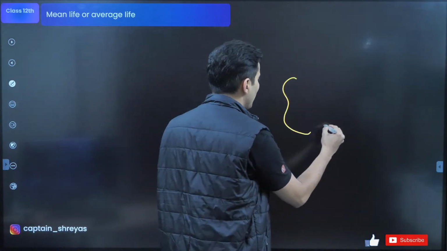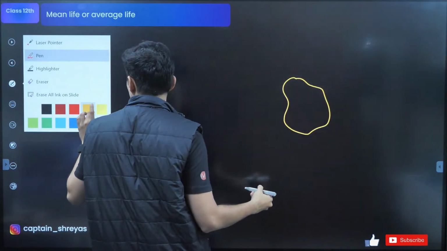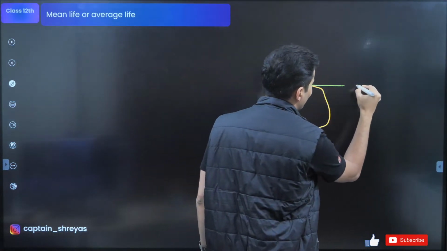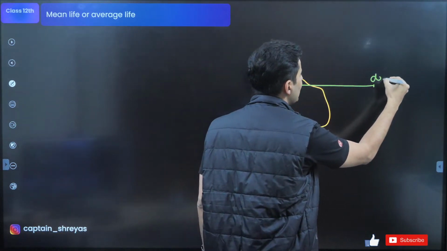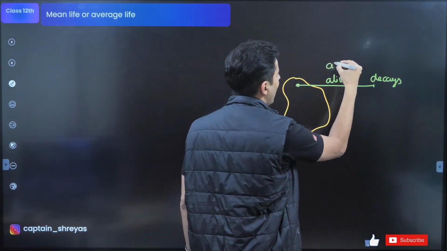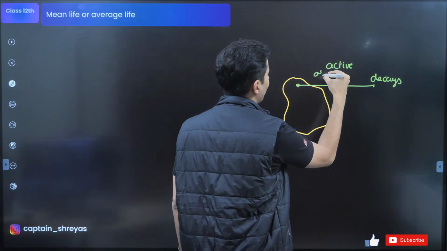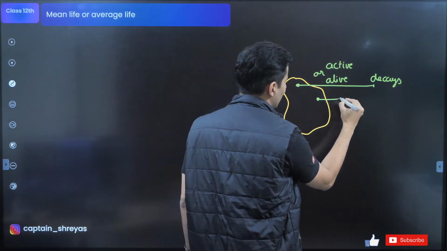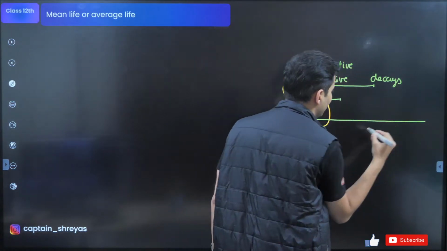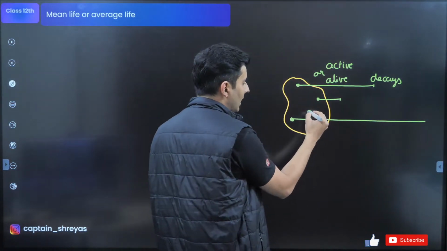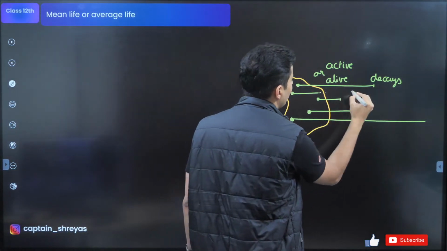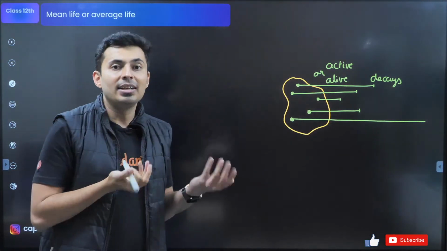Imagine that you have a radioactive sample and it has radioactive elements. One of the elements stays alive, meaning it is active, for some time and then it decays over here. Another element stays alive only for this much time and decays. Another stays alive for a very long time and decays. Another atom stays alive for a decent time and decays. So every element will stay alive for some time and then it decays.